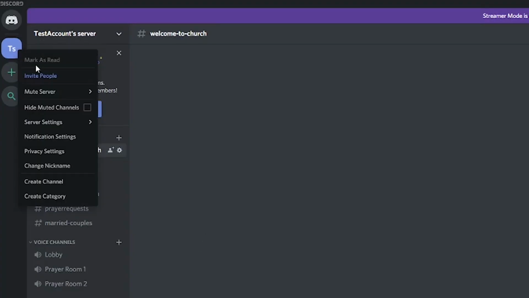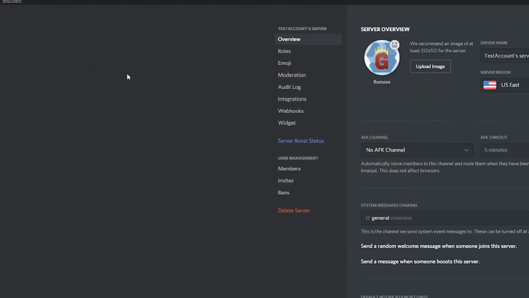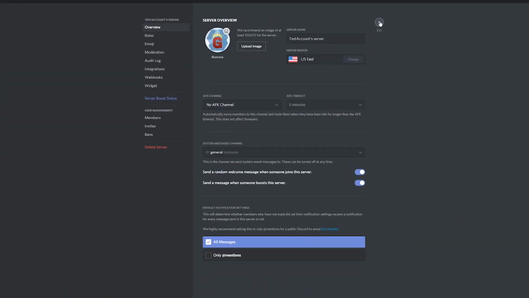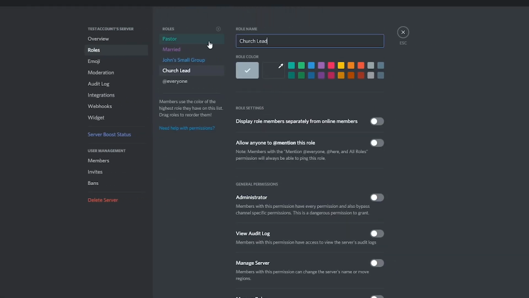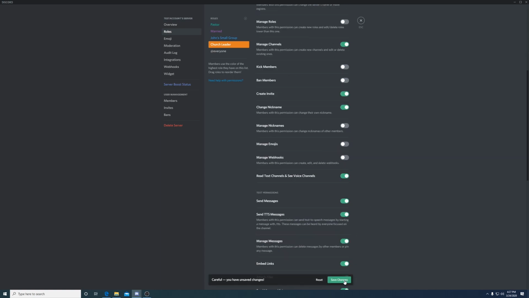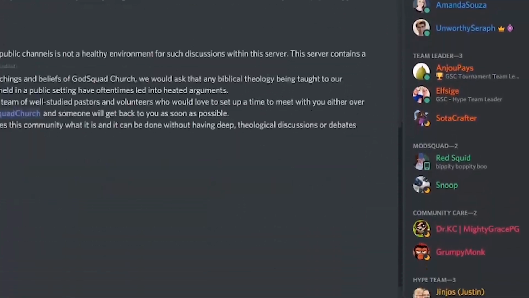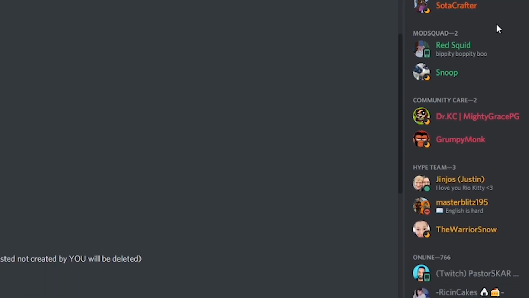Finally, set your church's logo as the image of the server so it feels like home and you're ready to start inviting people. Consider inviting your fellow church leaders first, and then assigning them special roles in your server so that people can identify your church leaders and pastors easily. Roles will appear over on the right side for everyone to see, and this section will also show you who's online in your server.